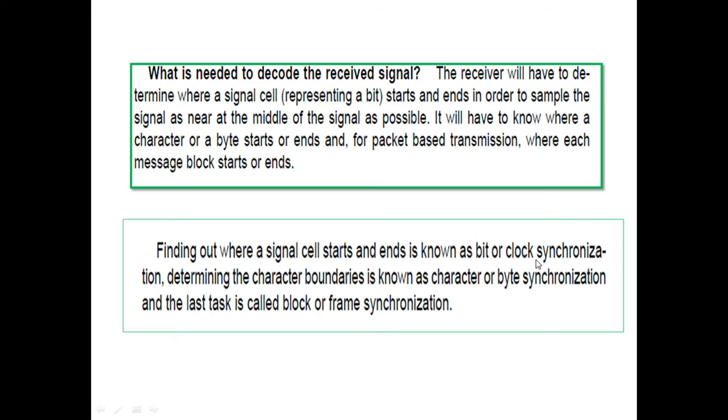Finding out where a signal cell starts and ends is known as bit or clock synchronization. Determining the character boundaries is known as character or byte synchronization. And the last task is called block or frame synchronization. So synchronization is very important for proper transmission and proper communication between two systems.